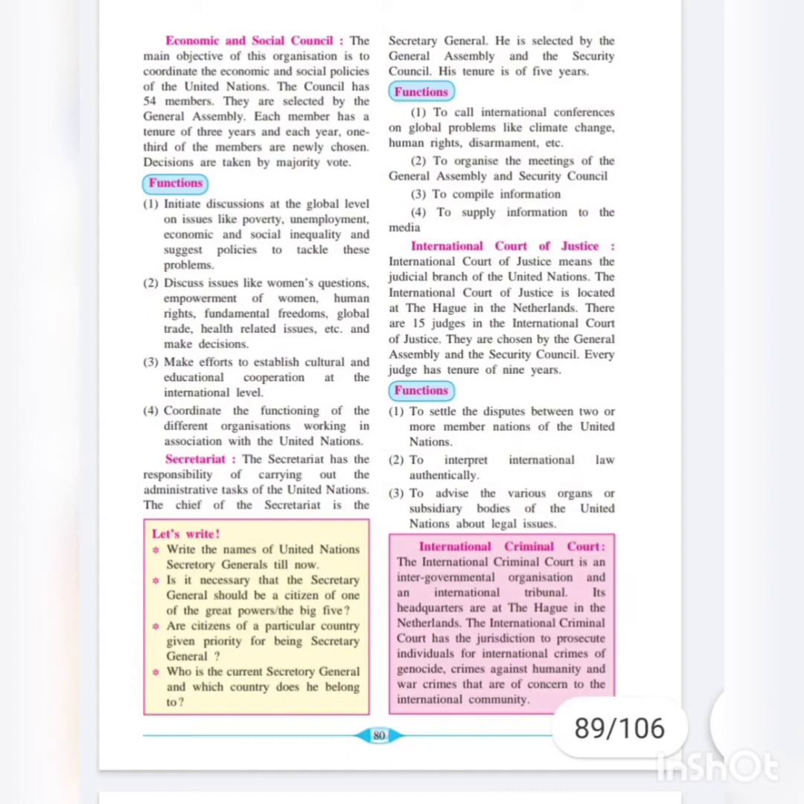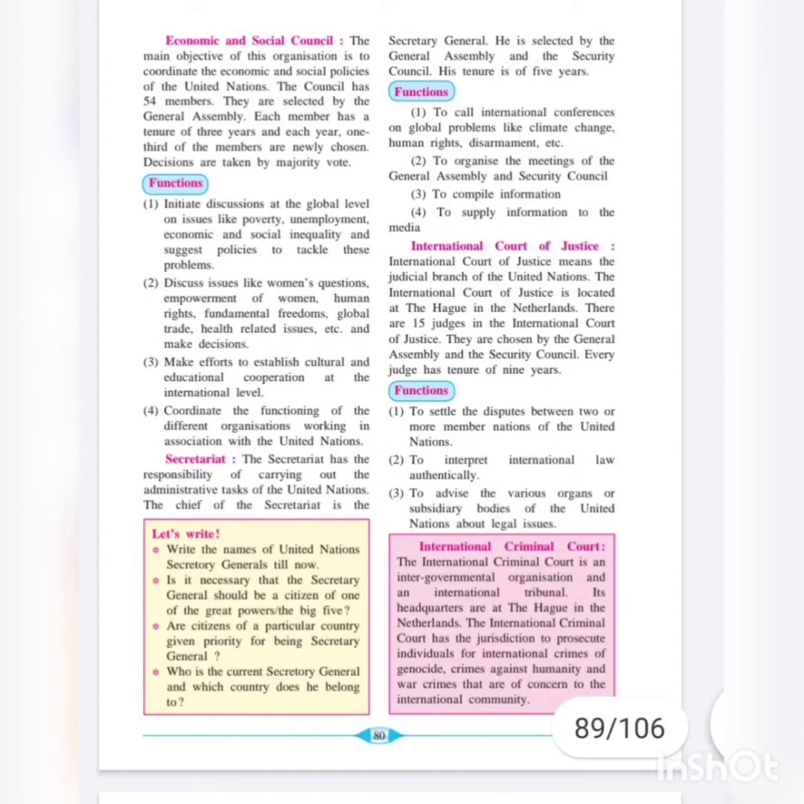Now we are going to study the functions of the International Court of Justice. First is to settle the disputes between two or more member nations of the United Nations. Whatever disputes or conflicts are there between two or more member nations have to be solved. Second is to interpret international law authentically. Interpret means to clarify or explain the international law in its original way to all the member nations.